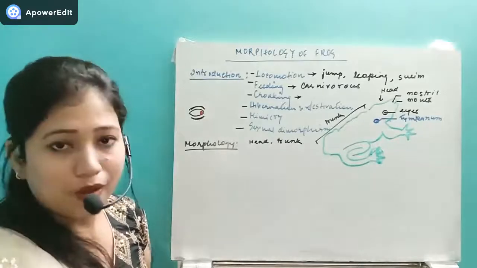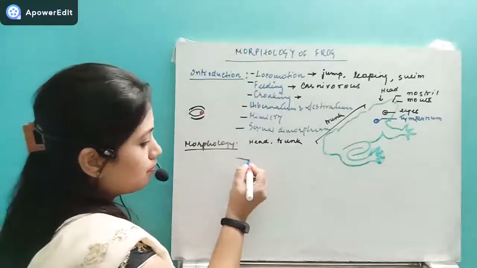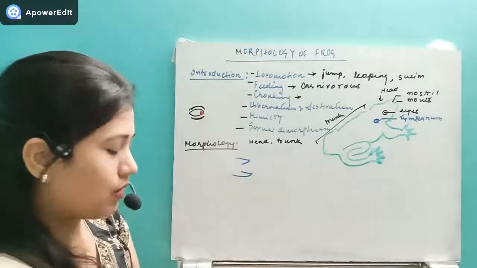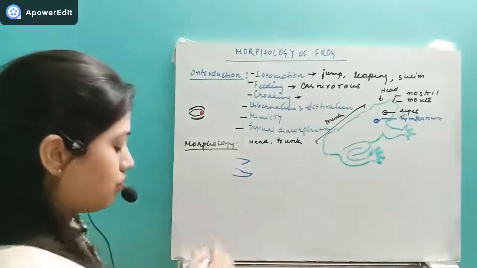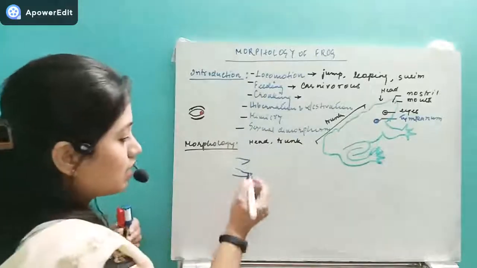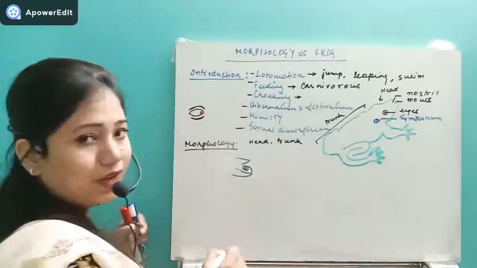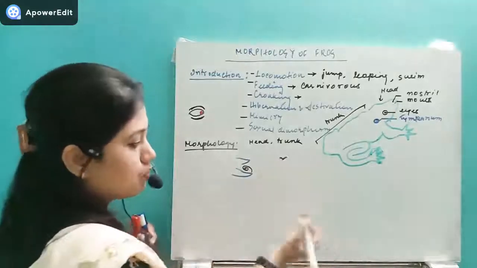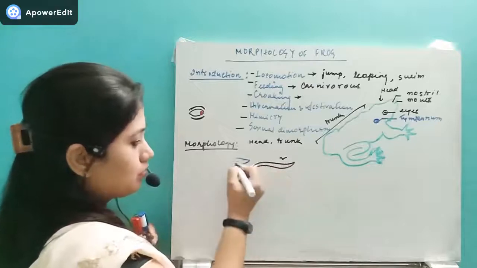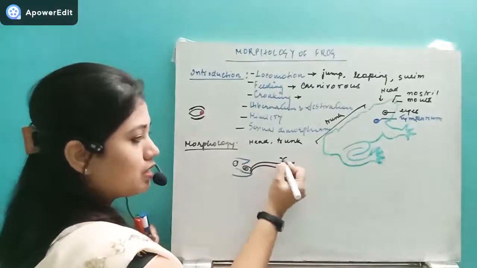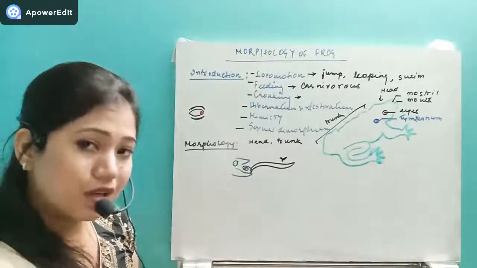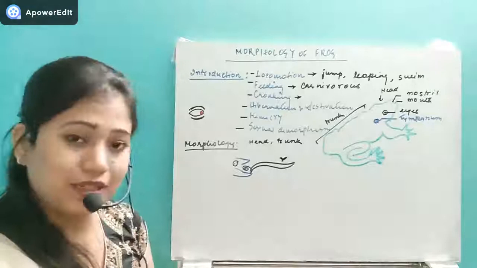If it comes to the mouth, suppose this is the mouth, right? Now this mouth is going to have a posteriorly opened tongue, and this tongue is rolled down. Whenever they have to catch a fly, they will unroll it and take this fly into their mouth. Okay, so that is the tongue, which is posteriorly open but anteriorly it is attached.